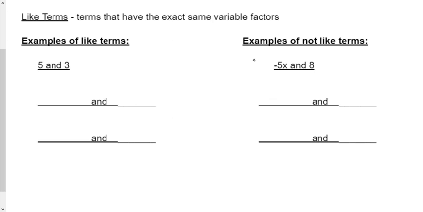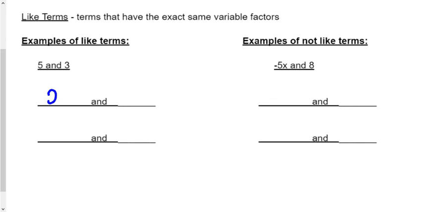Now over here, this is a negative 5. We don't worry about it being positive or negative. What we worry about is that there's a letter attached to the number, and 8 doesn't have the same letter attached. So we would be like, hey, these are not on the same team. We can't add them together, okay? They would not be cooperating. There would be a little bit of a difference there. So let's go look at some other examples here.